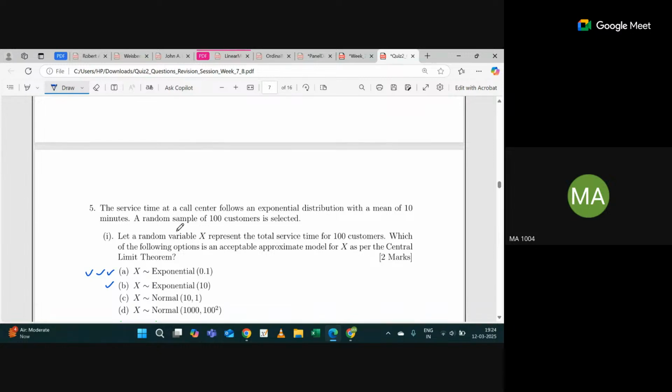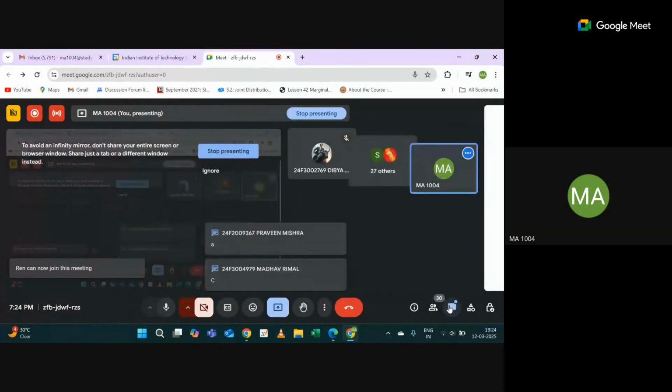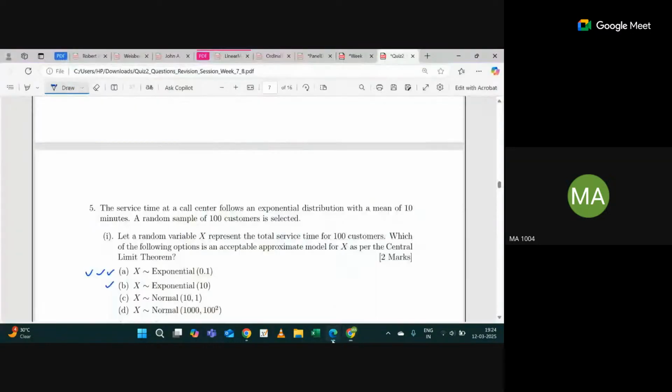Anybody else? Any other answer, or are you okay with option number A? Okay, someone is saying A and C. Majority is going with option number A. Anybody else? No one? Okay, see. None of all are incorrect.